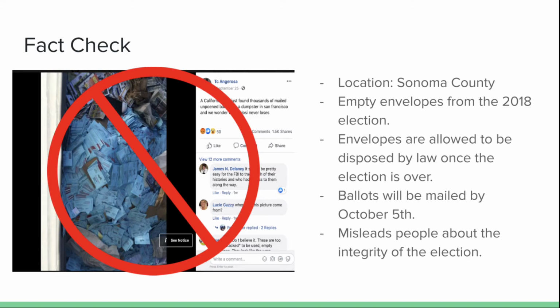This post is trying to mislead people about the integrity of the election and wanted to make people think that the election was rigged or suspicious. This post did not have any in-depth evidence or proof that it was true, which makes it misinformative and very biased.